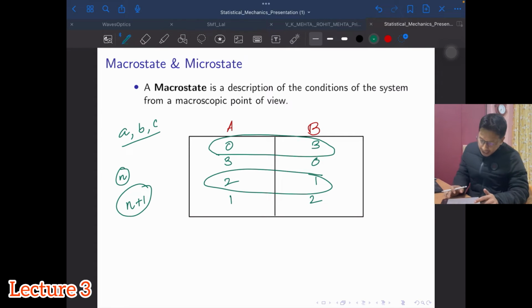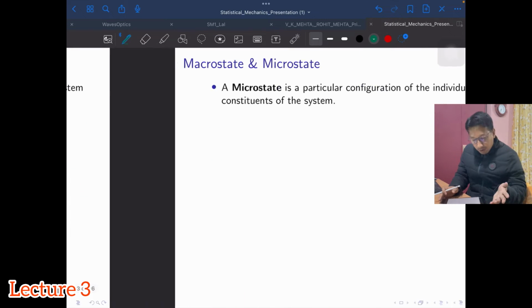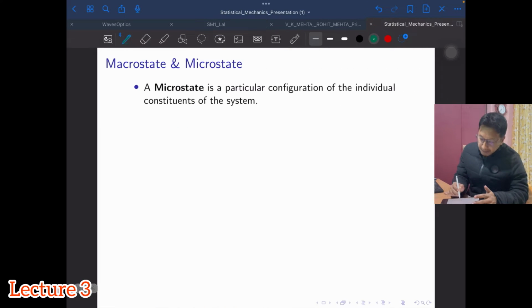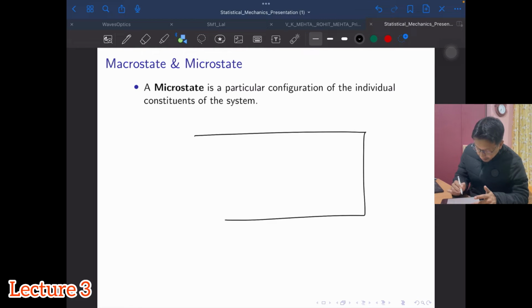Then let's talk about what a microstate is. As I already told you, a microstate is a particular configuration of the individual constituents of the system. So in the earlier examples that we have considered, let me just redraw the system.